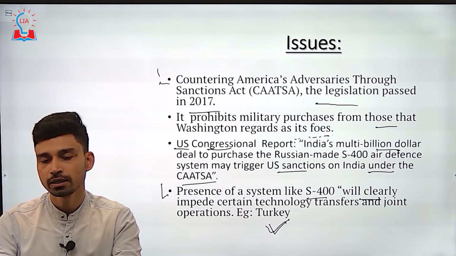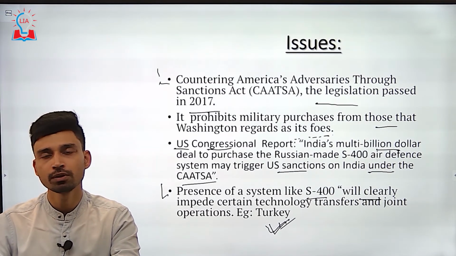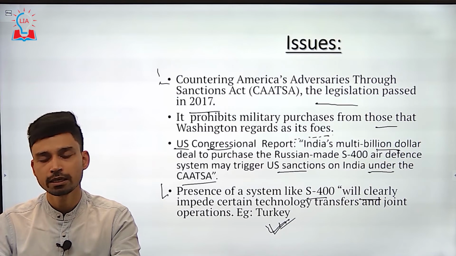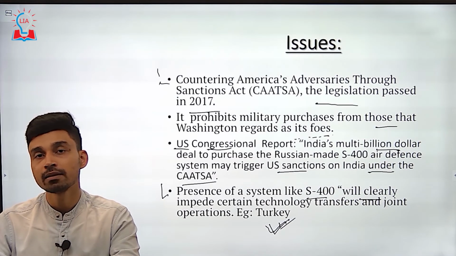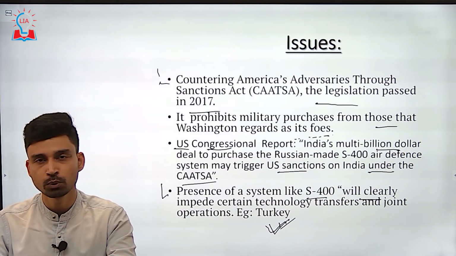So Turkey has been sanctioned, and the F-35 deal has been cut off. Similar situations can arise in the case of India as well.